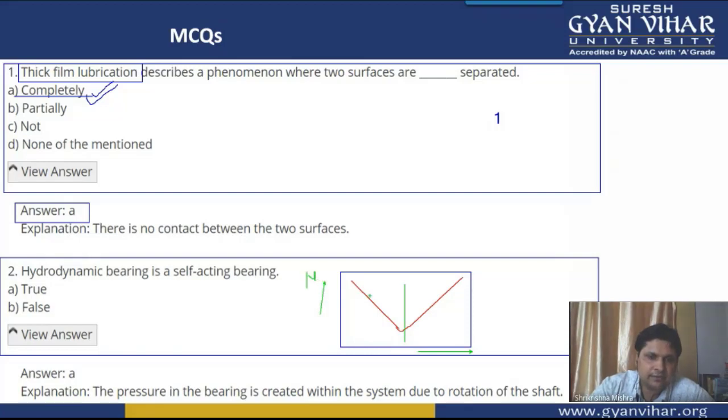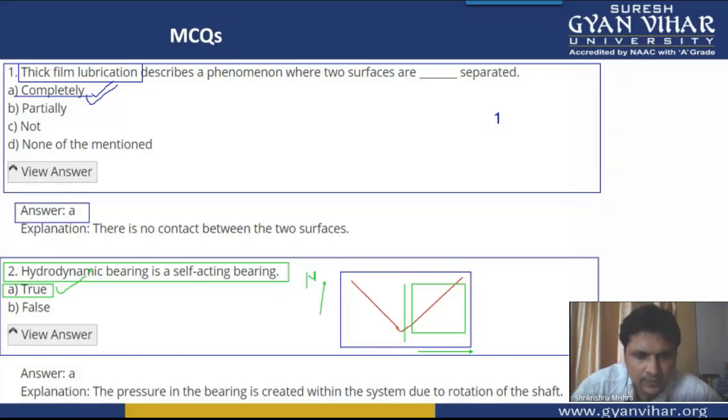While explaining, I told you that this particular zone, the thick film lubrication zone, acts as a self-acting bearing. So we can say that a hydrodynamic bearing is a self-acting bearing. This statement is true, meaning option A is the correct option.